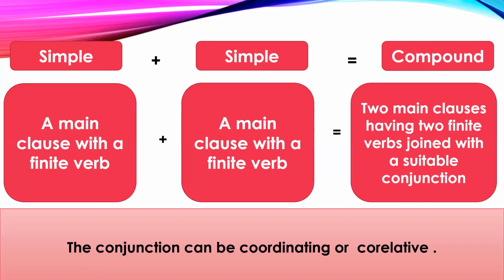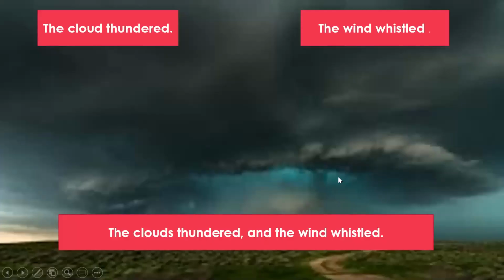When 2 simple sentences are given to us, we have to synthesize and change them into a compound sentence. So a simple sentence will have a main clause with a finite verb, and a compound sentence will have 2 main clauses having 2 finite verbs, joined with a suitable conjunction. And the suitable conjunction can be a coordinating or correlative conjunction, both. Now let us see some examples.